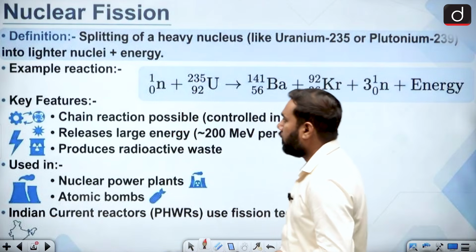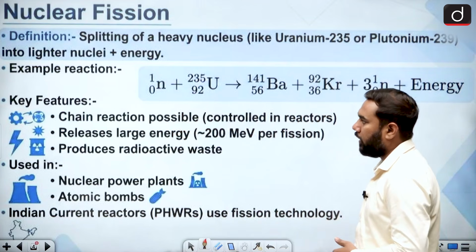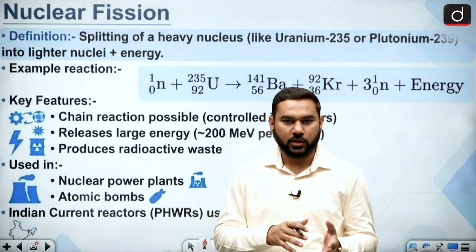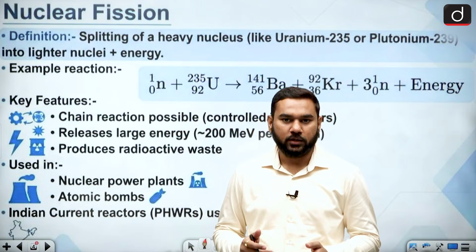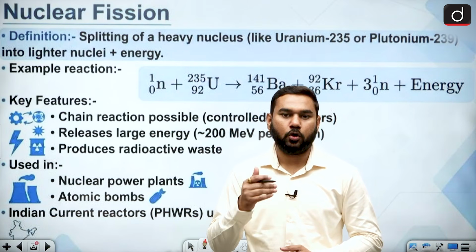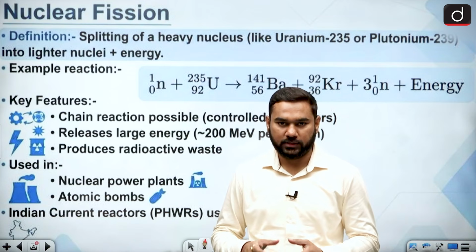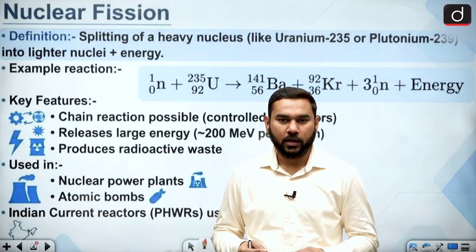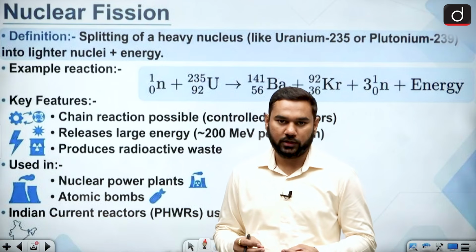So the first part is the nuclear fission reactor. As you know, there are two kinds of processes for nuclear energy, fission and fusion. But in India and in the world, all the reactors providing commercial energy are based on fission. Basically we break down uranium and get a heavy amount of energy.